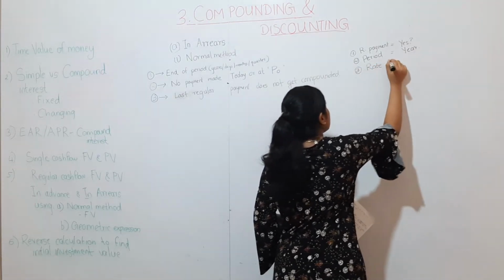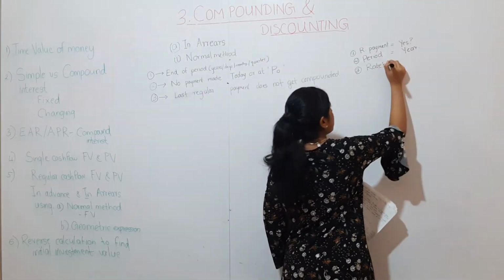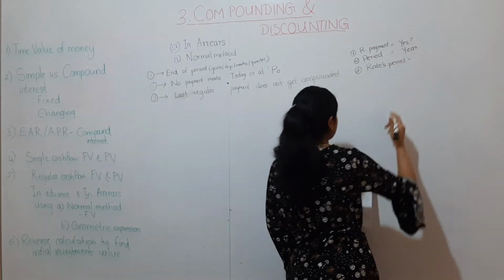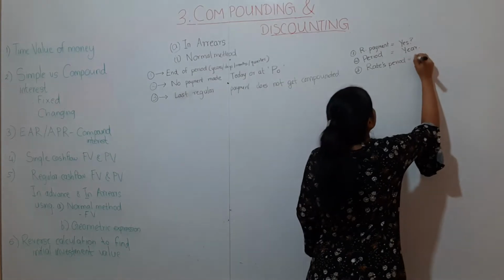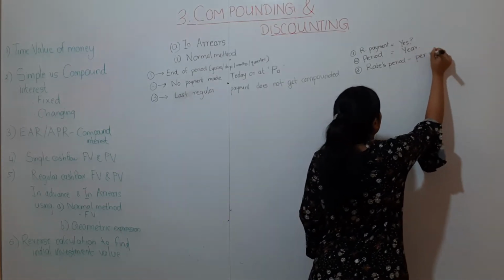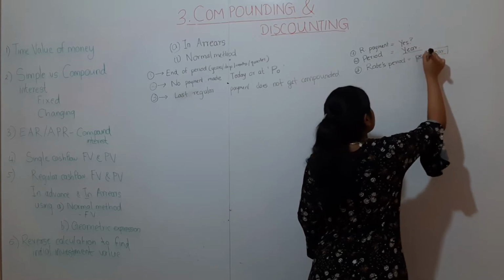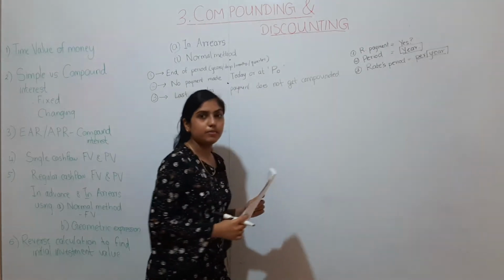Is it per month, quarter or per year? According to this question, they have given it as 10% per year. So no problem, because the rate and the period should be in the same category; both should reflect the same period.